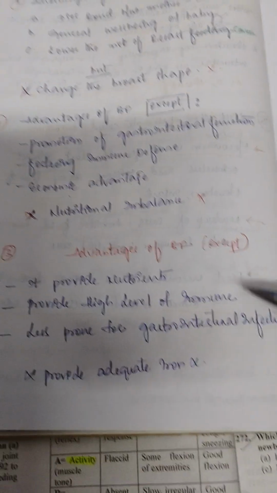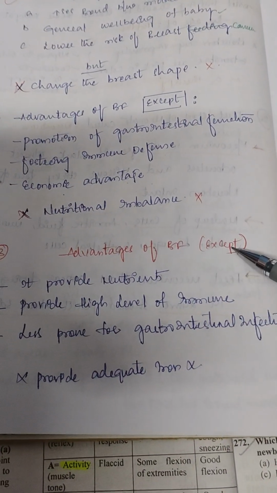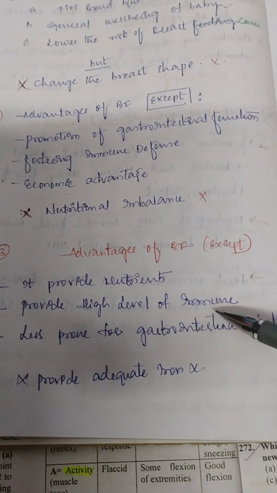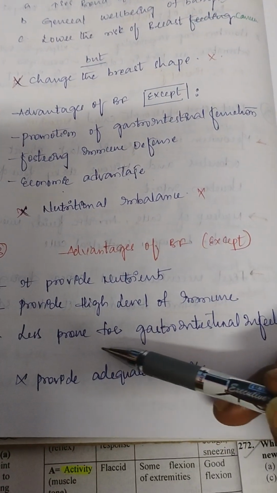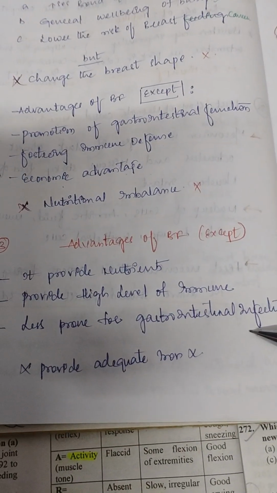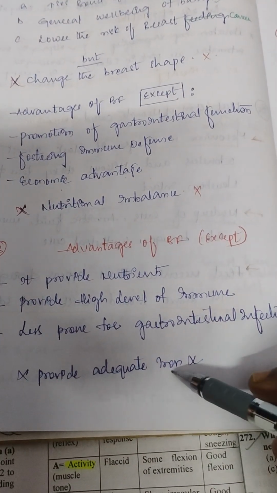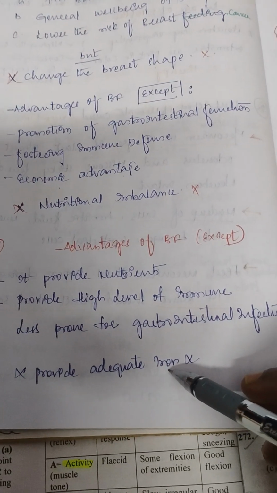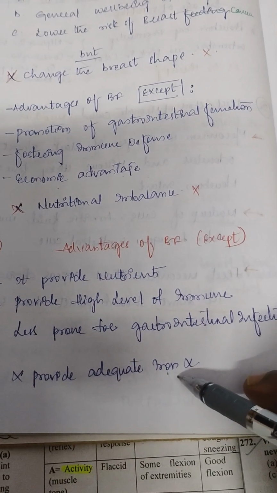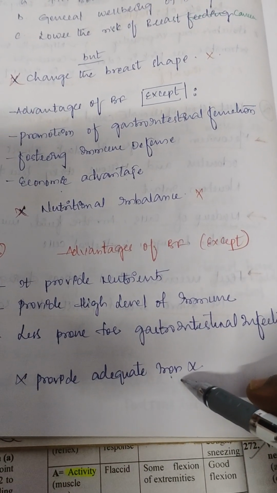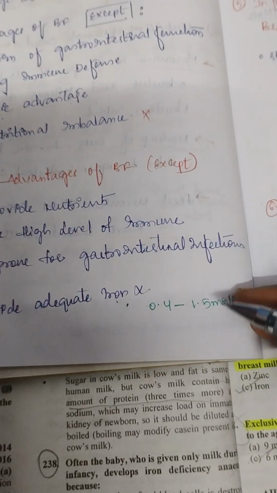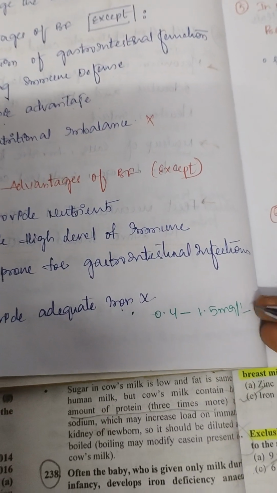here the same question they asked, advantages of breastfeeding except. So in this statement, it provides nutrients to the baby, and not only that, it provides high level of human milk. Already we have discussed this. And next one, it has the power to control gastrointestinal infections in the baby, and it provides adequate iron is not a correct statement, or not an advantage of breast milk, because breast milk contains low iron, or a lesser amount of iron, that is 0.4 to 1.5 milligrams per liter.